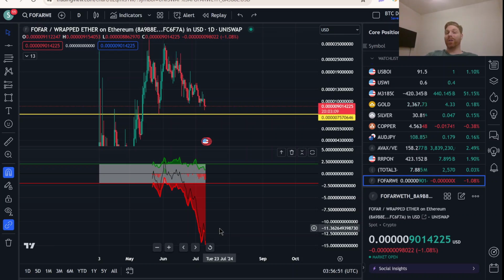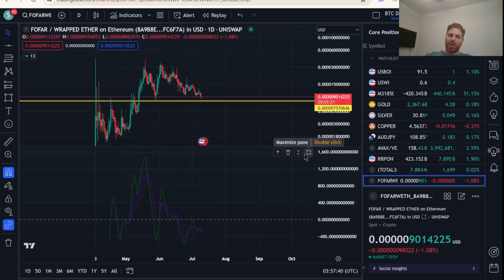So what does that mean? If you're looking to buy Fofar and you believe in this project, these are exceptional values to be DCAing at. I actually DCA'd some money into Fofar a few days ago at 0.0098 or something like that, or I forget exactly where, but it was just south of 0.001. And so I'm recognizing the deep value in these prices. Now, I can't tell you what to do because, again, this is not financial advice, but I'm just letting you know all the indicators are pointing to extreme value.